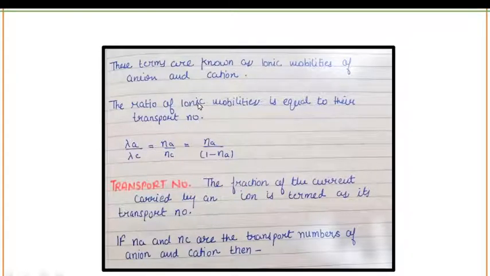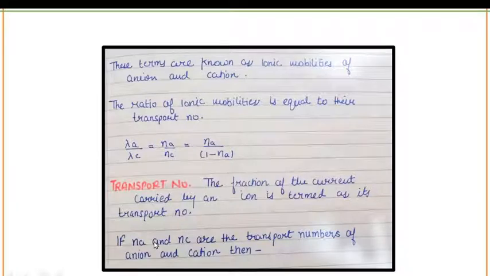As you can see here, ionic mobility is represented by lambda A for anions, and for cations by lambda C, and these ionic mobilities are in the ratio Na upon Nc. What are Na and Nc? Na and Nc are transport numbers.